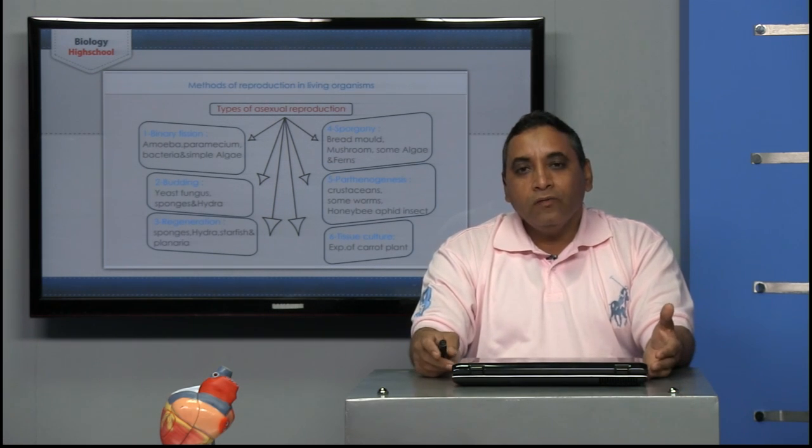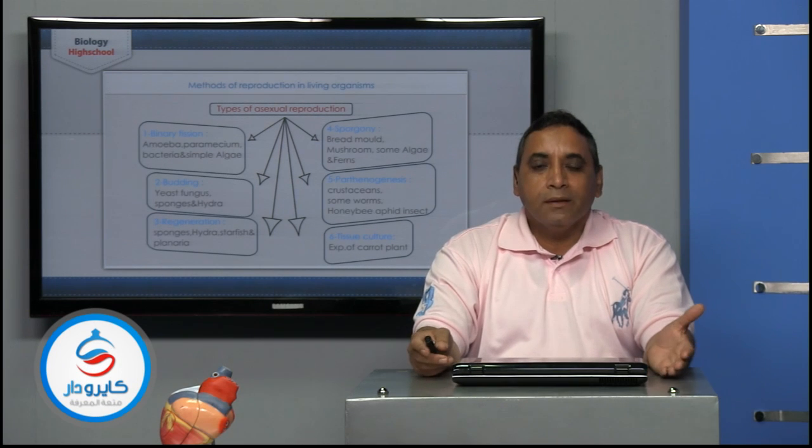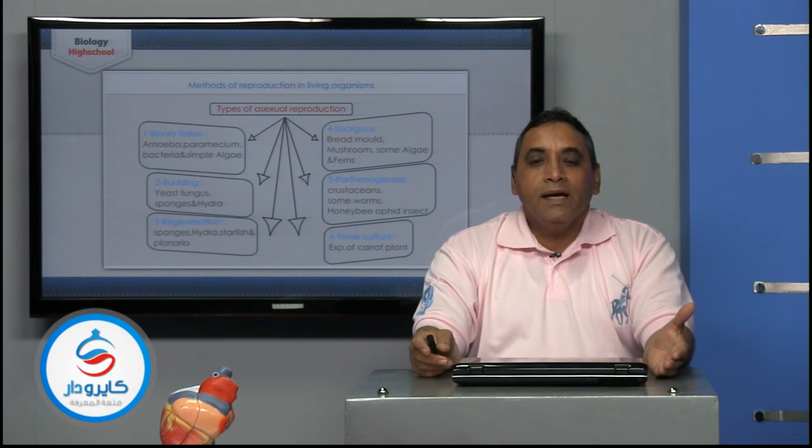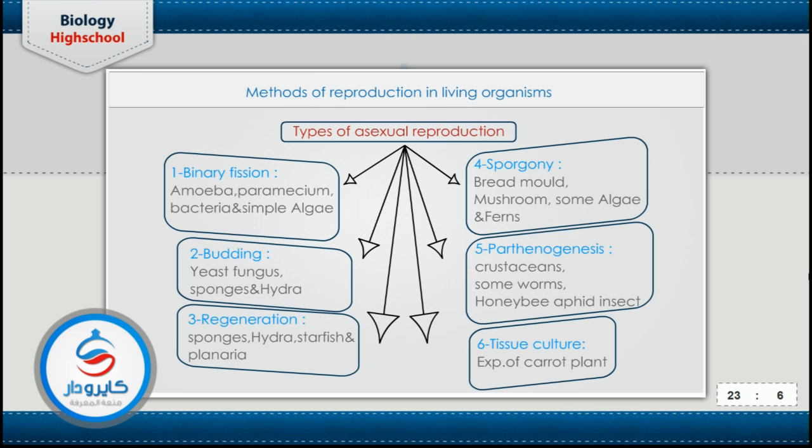The second kind of asexual reproduction is called budding. Budding is the production of a lateral protrusion that can grow to form a small living cell, which may attach to the mother cell or separate from it and live independently. That takes place in yeast fungus, and in sponges and hydra.